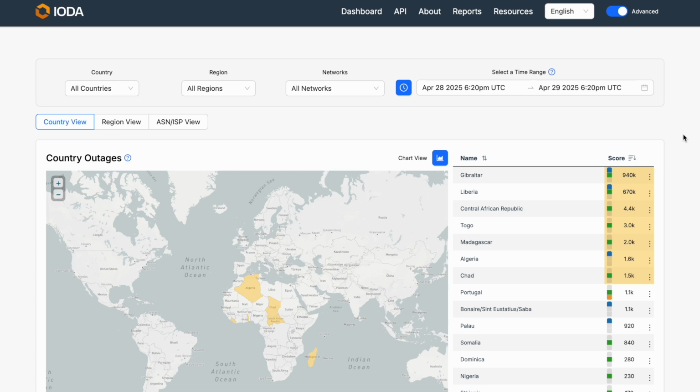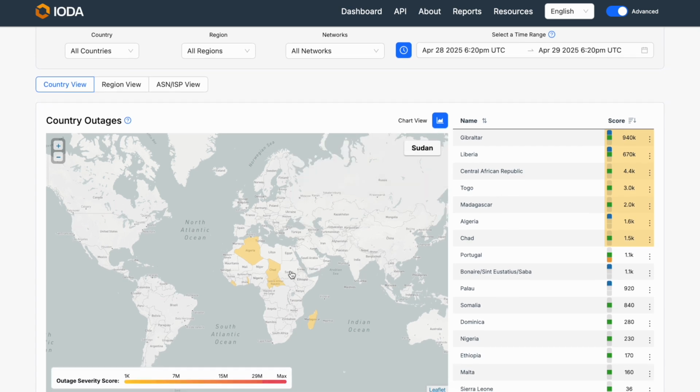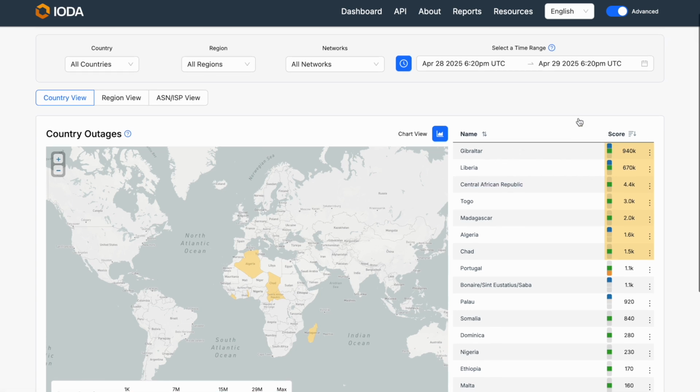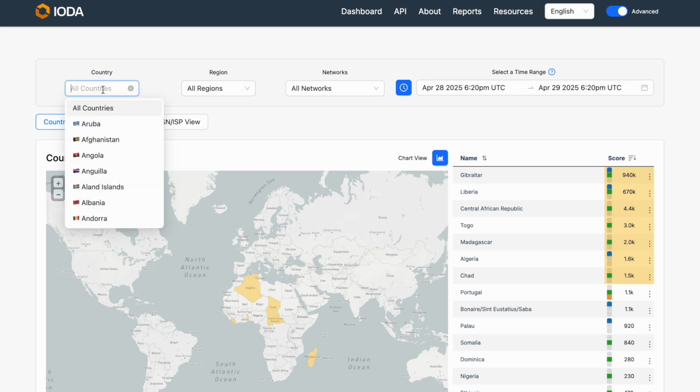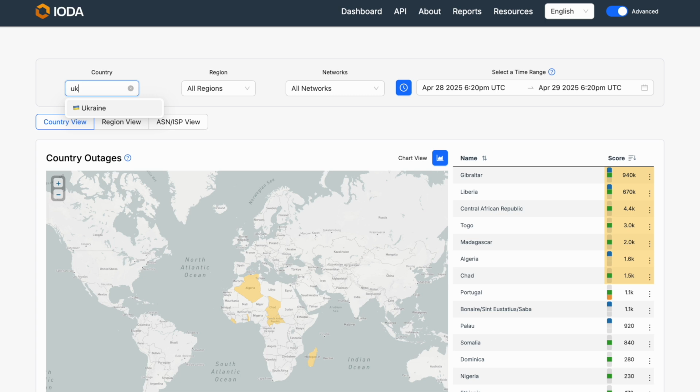Let's take a look. Here we are at the overall country outage page view. You'll recognize the map that highlights countries with outages and the table with those countries listed along with their outage score. Here we have a new way to navigate to specific countries, regions, or networks. Let's take a look right now at connectivity in Ukraine. We just begin typing in the country name, and that country name with the flag pops up.